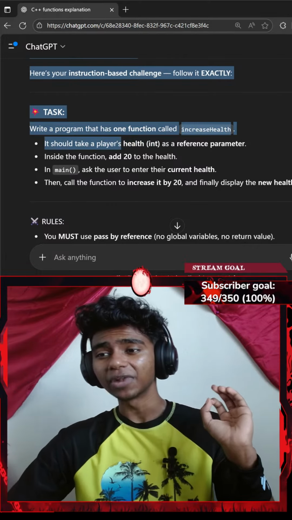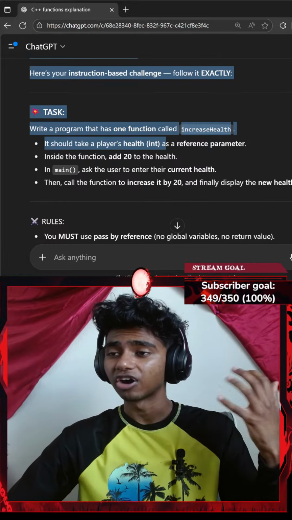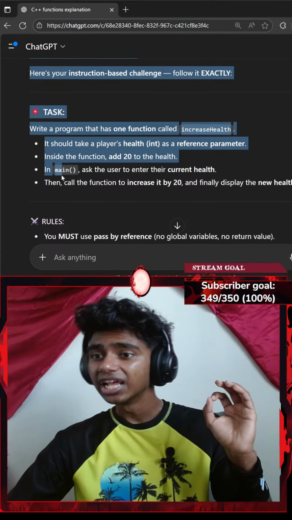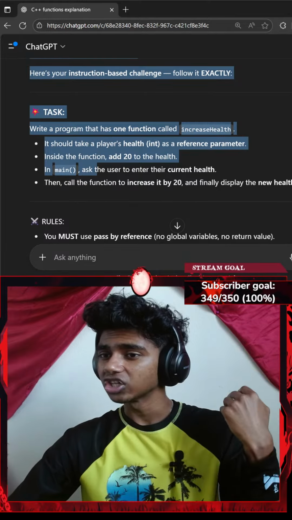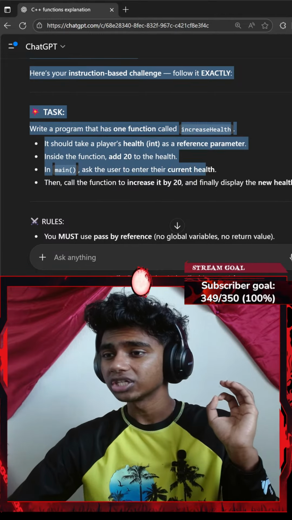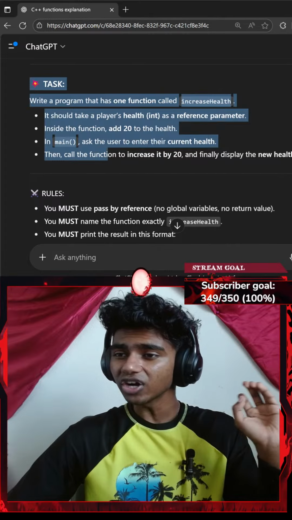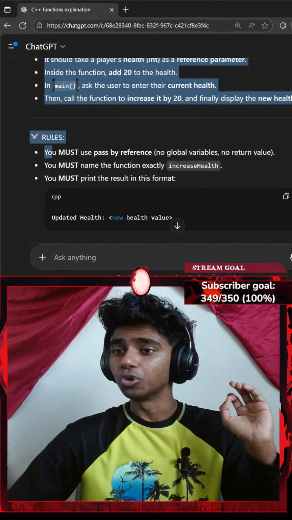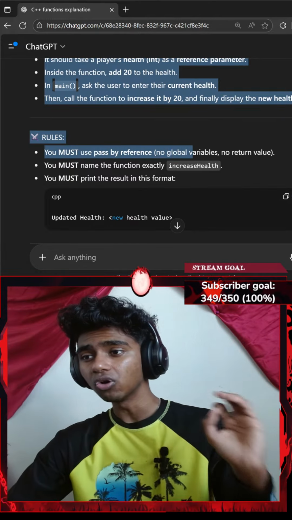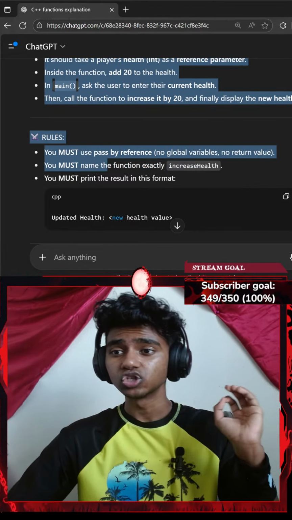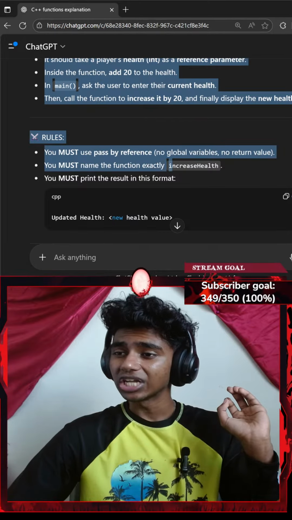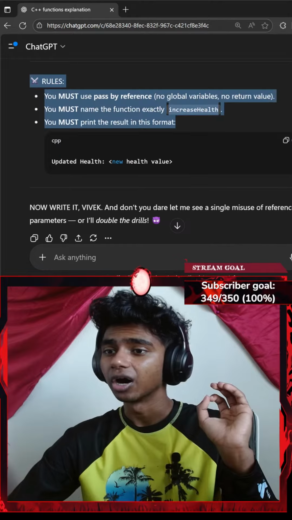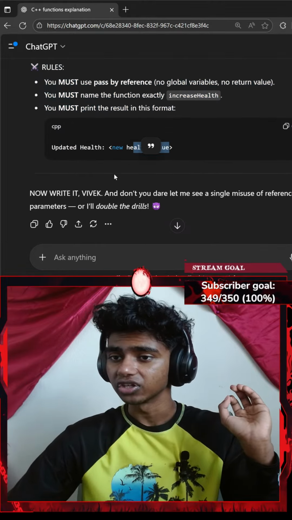It should take a player's health integer as a reference parameter. Inside the function, add 20 to the health. In our main function, ask the user to enter the current health, then call the function to increase it by 20 and finally display the new health. Rules: you must use pass by reference, no global variables, no return values. You must name the function exactly increase health. You must print the result in this format: updated health, new health, health values.